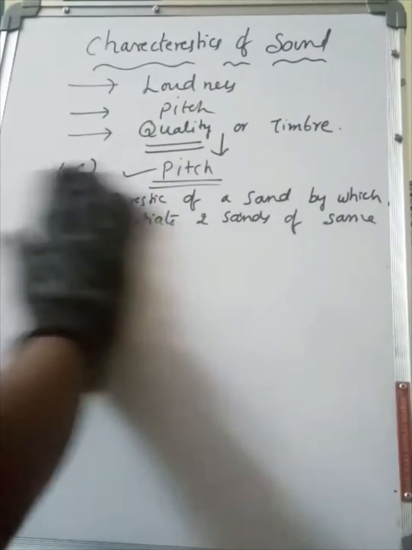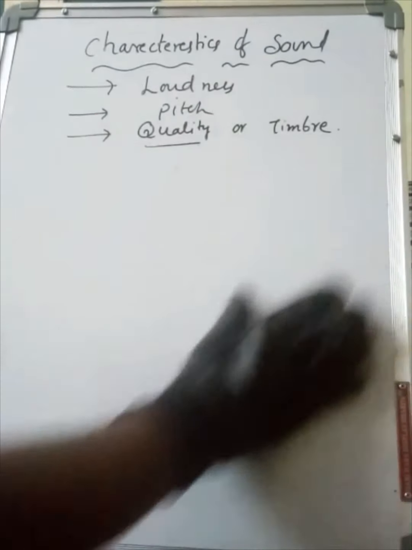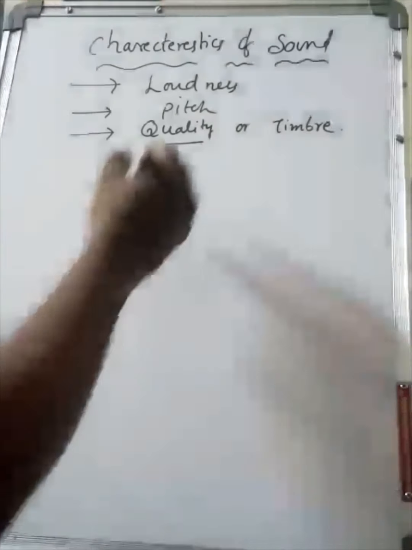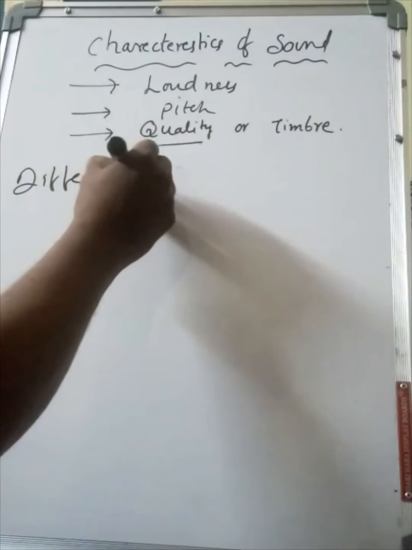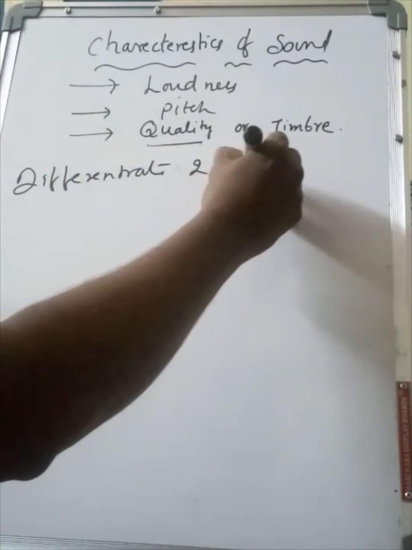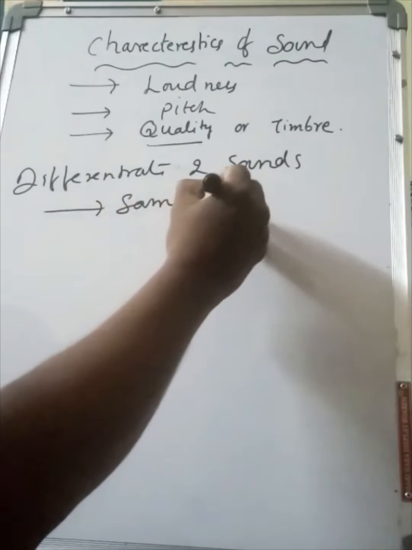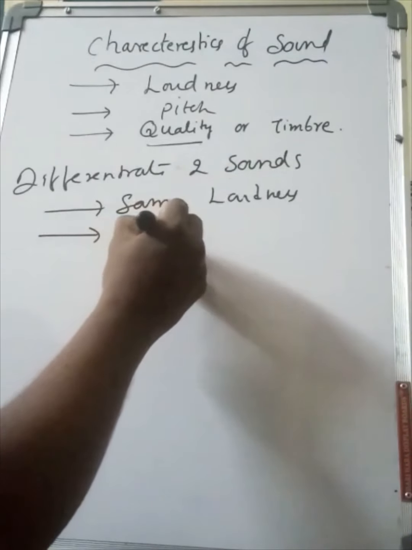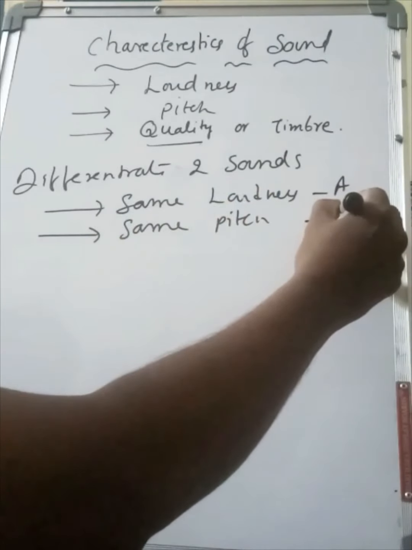Now coming to another characteristic of sound, that is quality or timbre. Quality or timbre is a characteristic of sound by which we can easily differentiate two sounds of the same loudness and same pitch, even though they have the same amplitude and the same frequency.